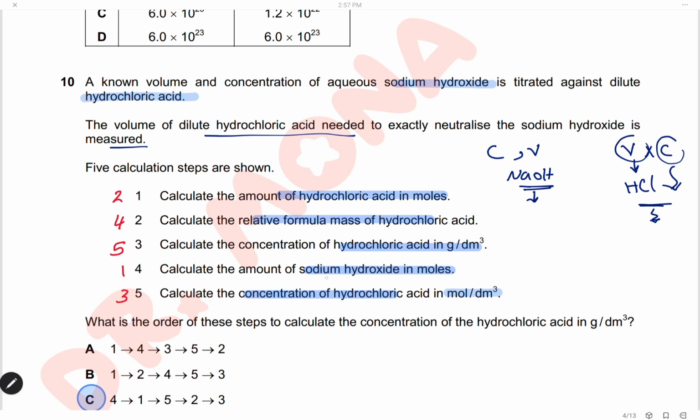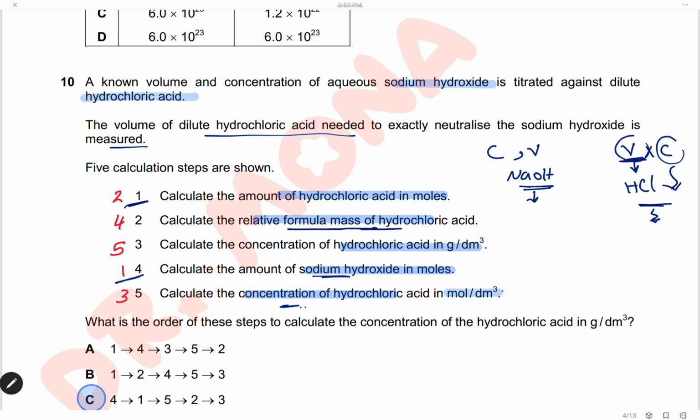Then we will divide by the volume to get the concentration of hydrochloric acid. So first we will calculate the number of moles of sodium hydroxide. Statement 4 is number 1. Then we will calculate the amount of hydrochloric acid in moles from the ratio given in the equation. After that, we will calculate the concentration by dividing the number of moles by the volume. After that, we have to calculate the relative formula mass of hydrochloric acid.